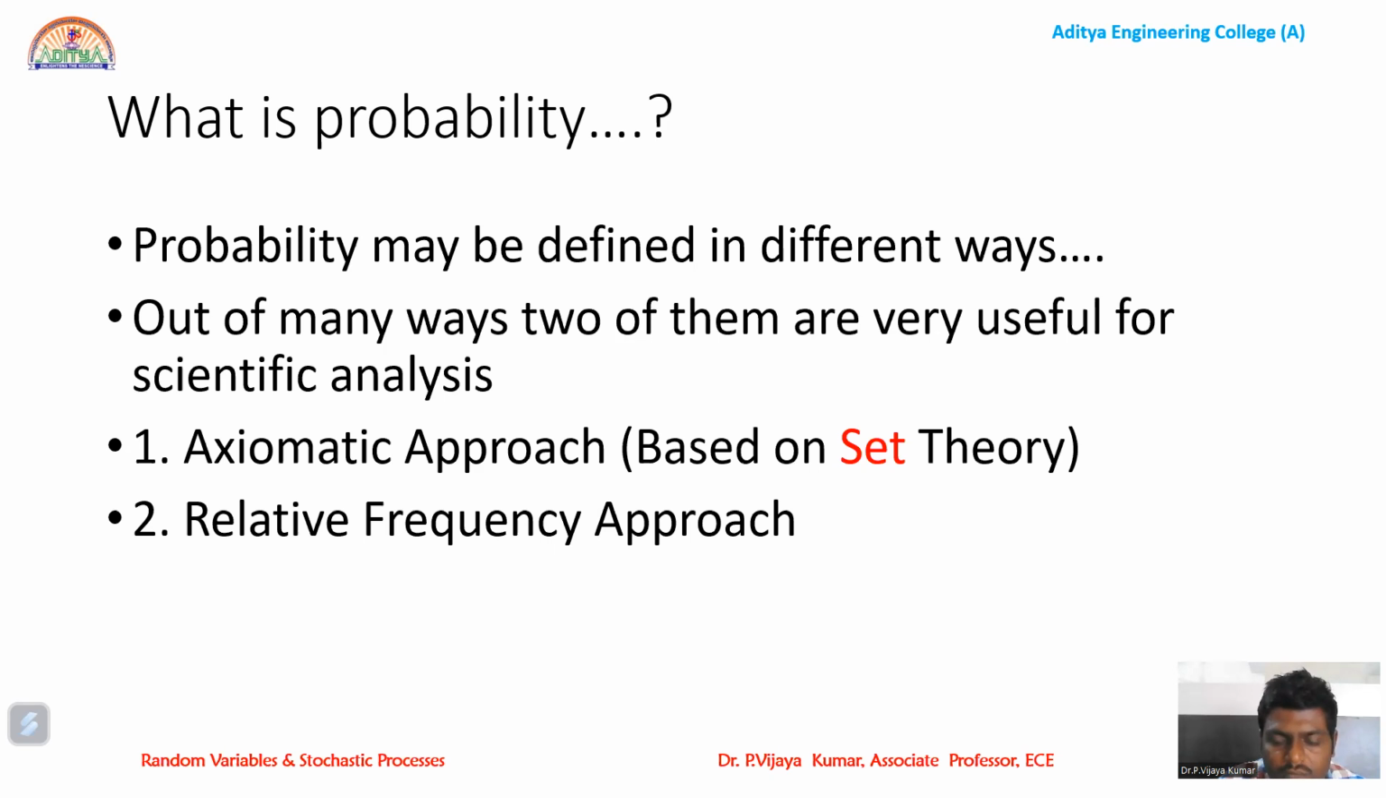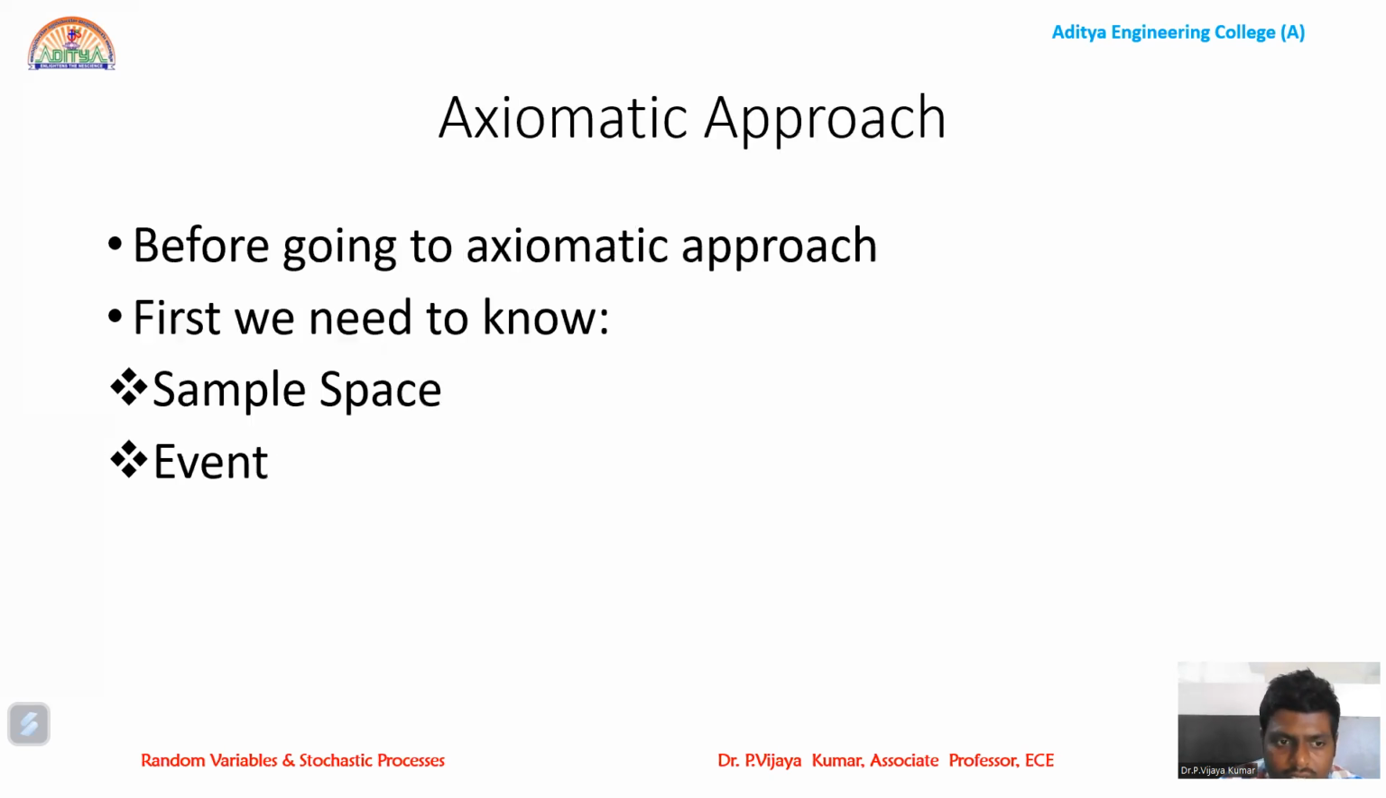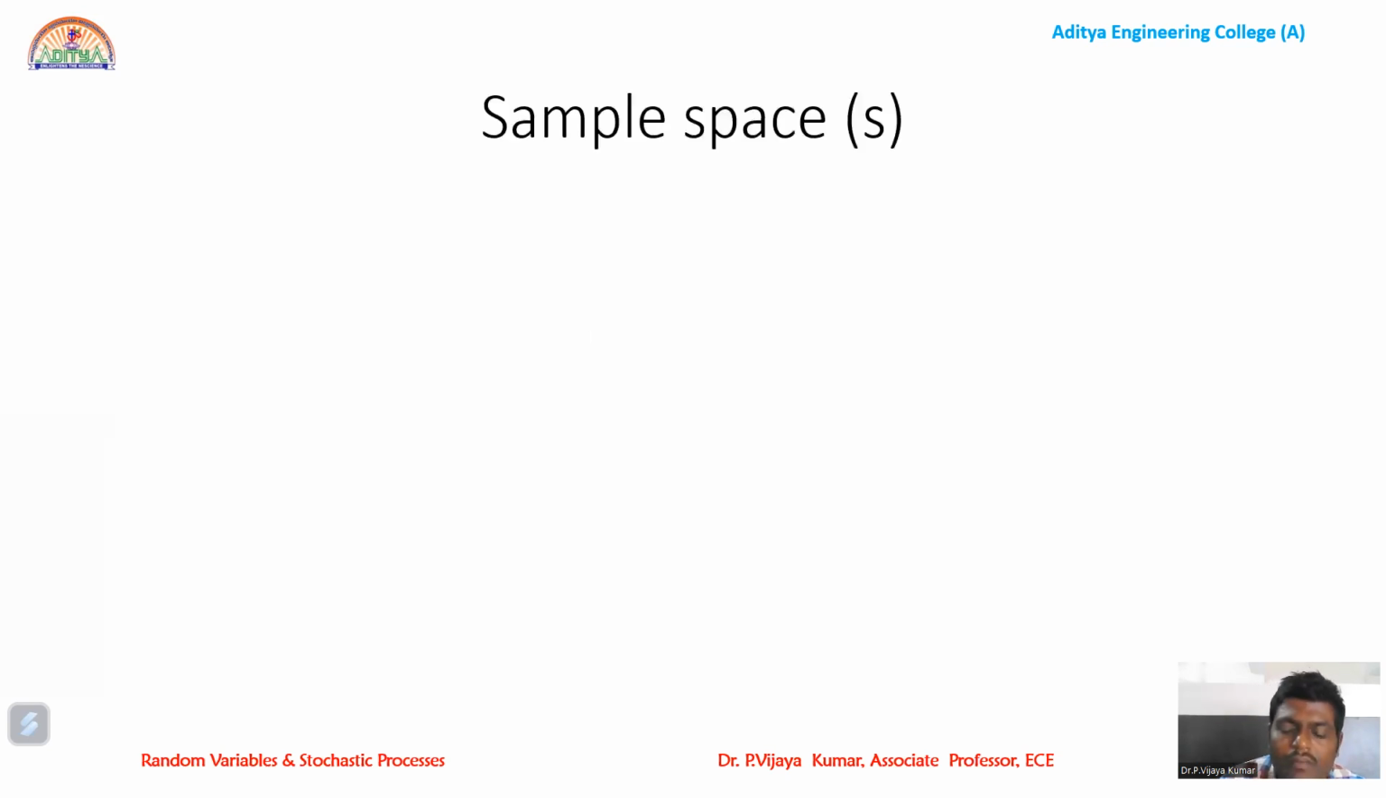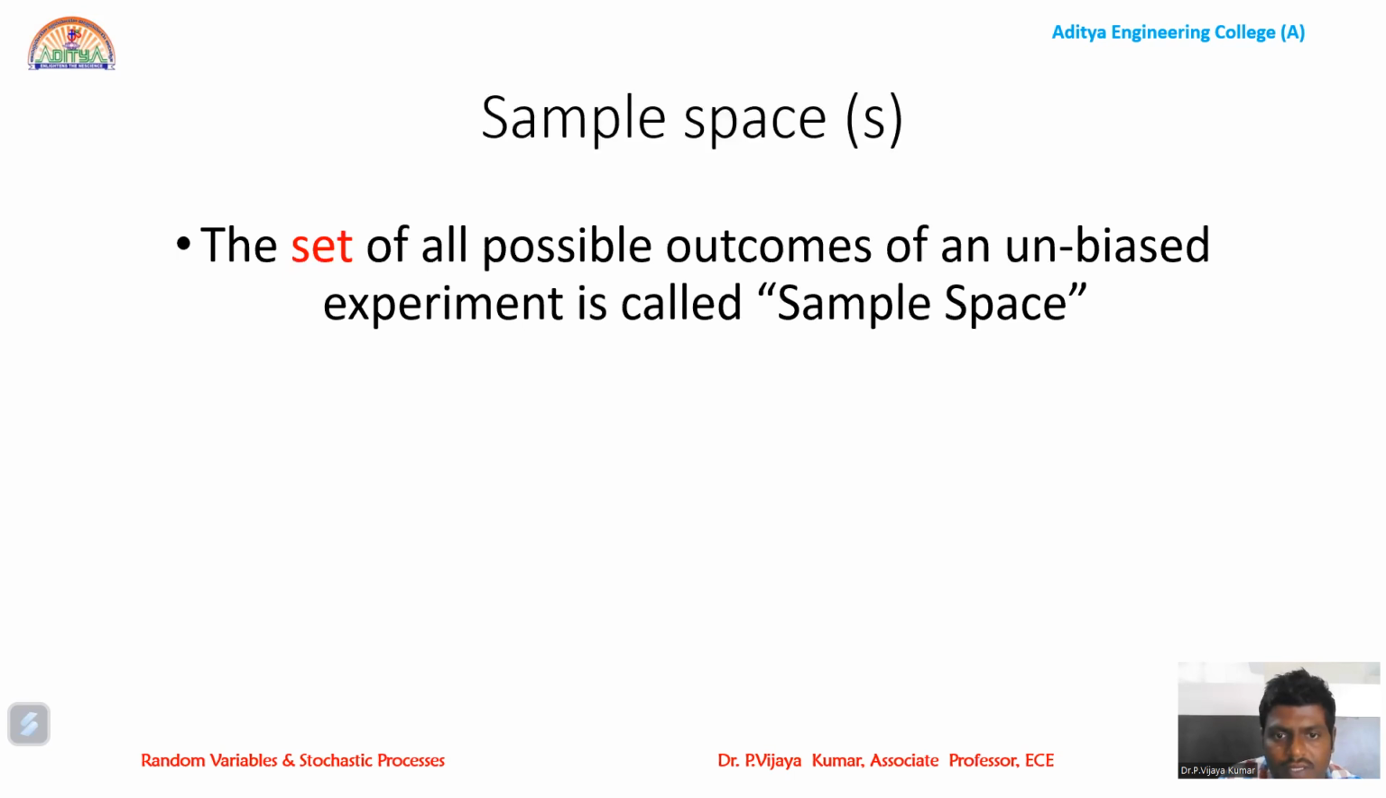So before going to the axiomatic approach, we need to learn some basics. Firstly, we need to know the definition of sample space. What is sample space? What is an event? We must be very much familiar with this terminology before entering into the subject. So sample space: when you perform a random experiment, the total possible number of outcomes are called the sample space.